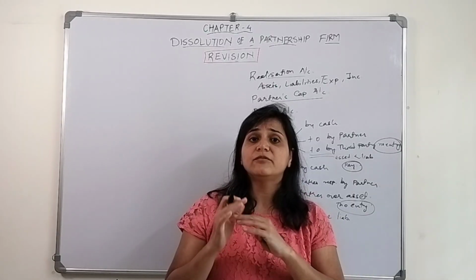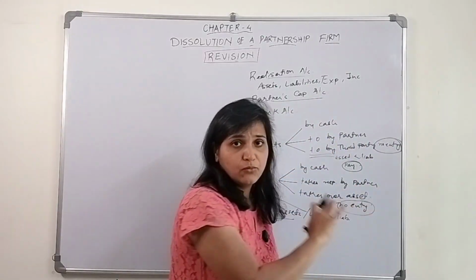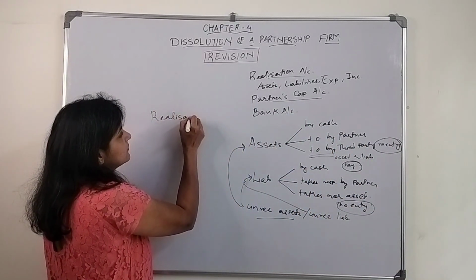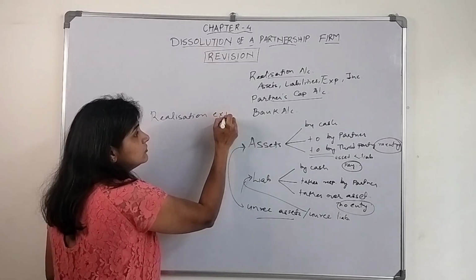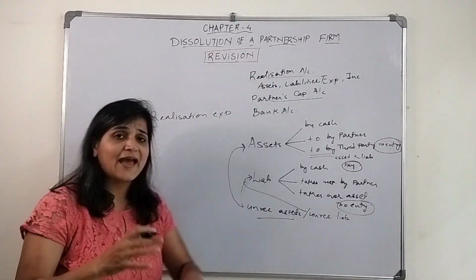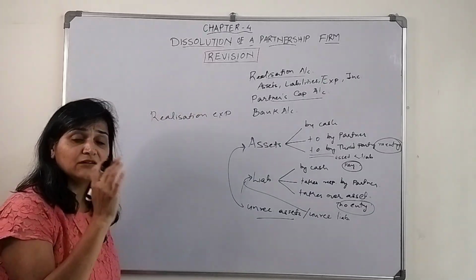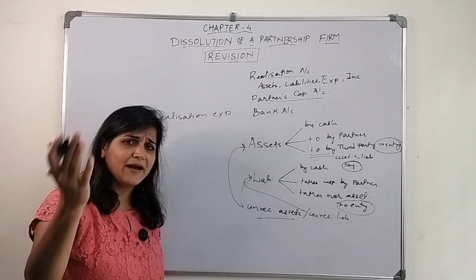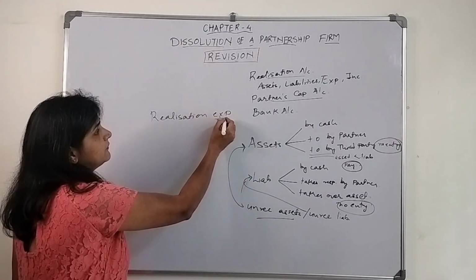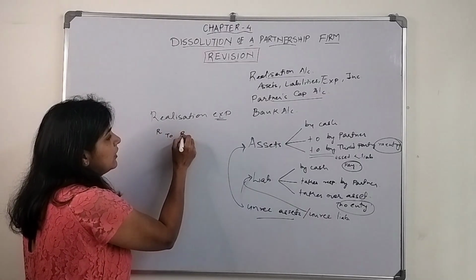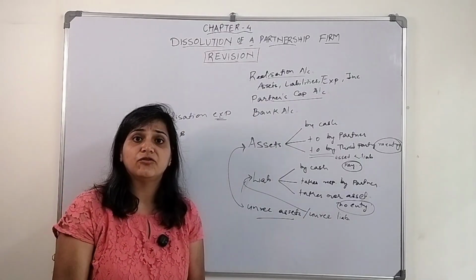After that comes what? To do all this work, what comes? The realization expenses. To do these kinds of work, they have to incur certain expenses. If the expenses are incurred and paid by the firm, then debit all expenses and losses, which account? Realization to bank account. Money goes out from the business.